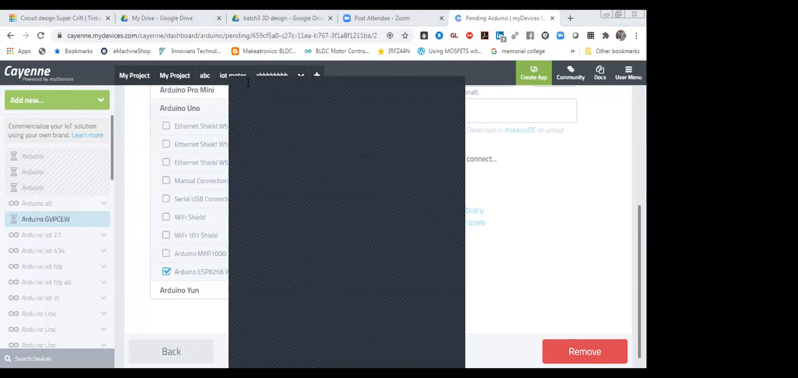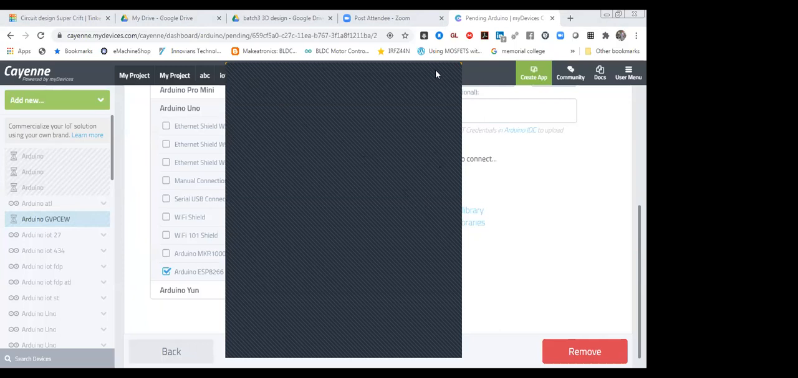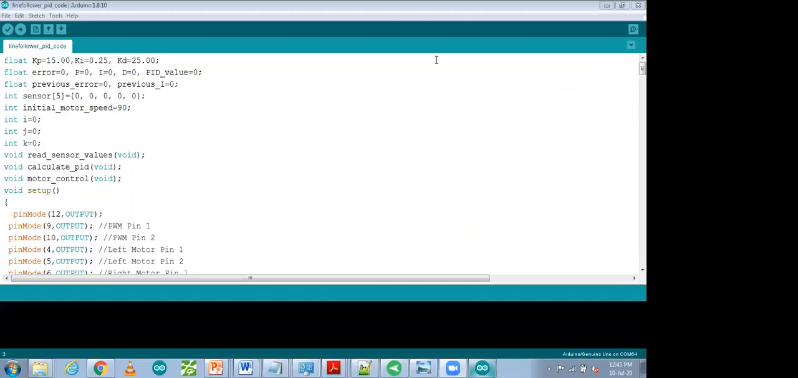So this one is my Arduino software. Are you able to see my Arduino software, Arduino IDE? This one is Arduino IDE. Are you able to see it? So I have to open it. Okay, let me share it. Okay. So now are you able to see it?